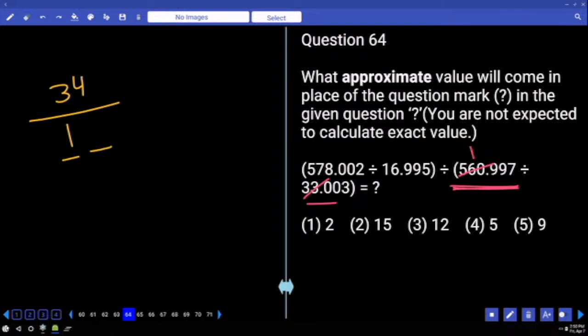You know that first number is 1. This is something else. It may be 10 or 11 or maximum 19 also. That means 34 by 10 or 34 by 19. In this range you will get. That means answer would be approximately between 2 to 3 only. When you go to option, first option is possible.